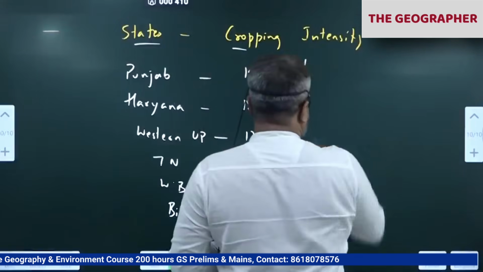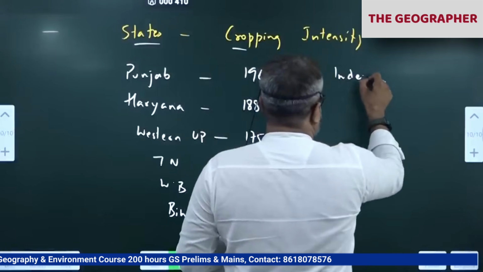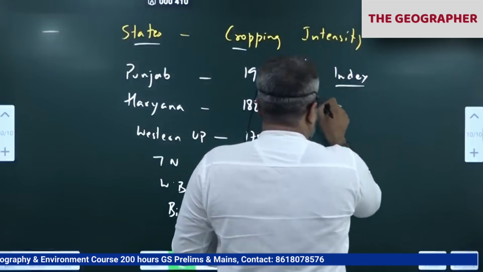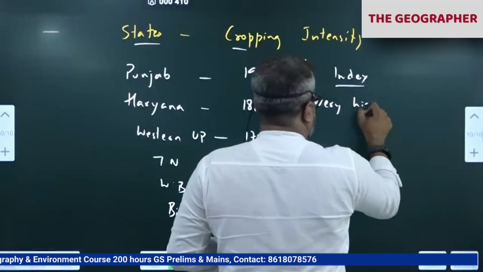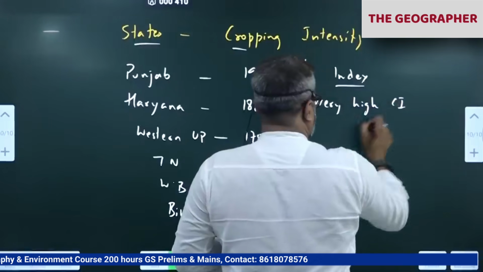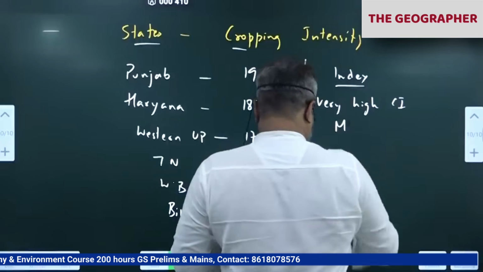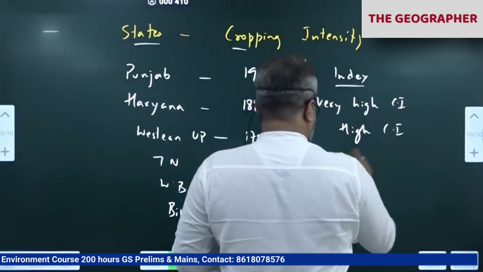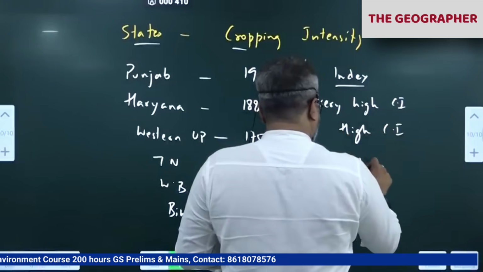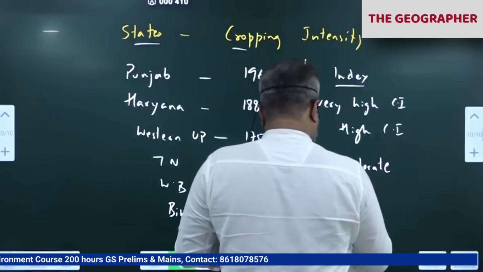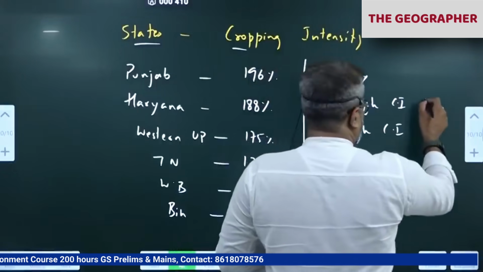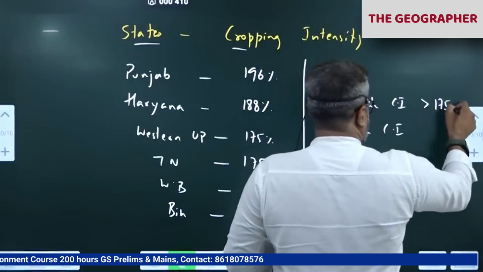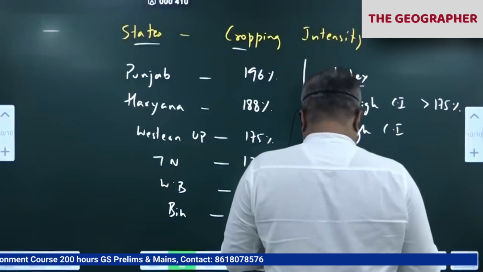So on this side I'll write the index also. Very high cropping intensity, high cropping intensity, moderate, low. If the cropping intensity is more than 175%, it is called very high.